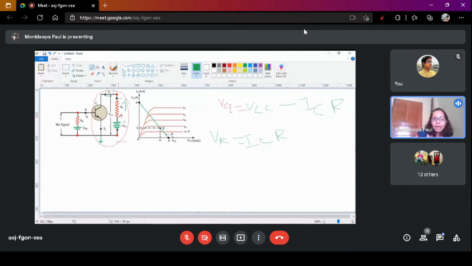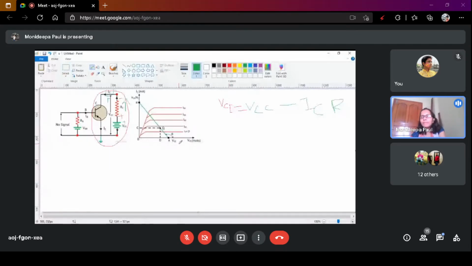If you apply KVL, the summation of all the voltage sources should be 0. VCC minus VCE minus IC RC. So the output characteristic is equal to VCE.